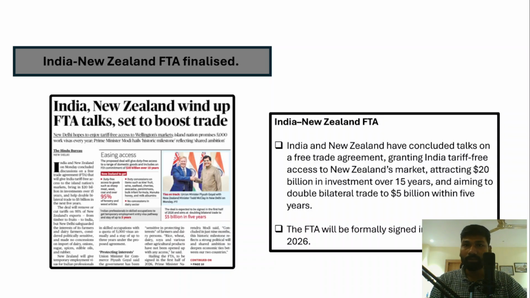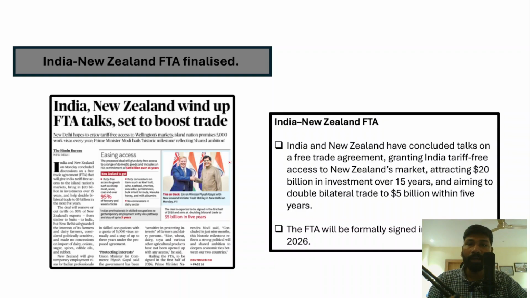Now, in recent times, India has been signing free trade agreements with a number of countries, and the recent one was Oman. So immediately after Oman, India signed this free trade agreement with New Zealand as well. One thing that we should understand is that a free trade agreement helps us eliminate tariffs, right? So there will be zero tariffs or lower tariffs.